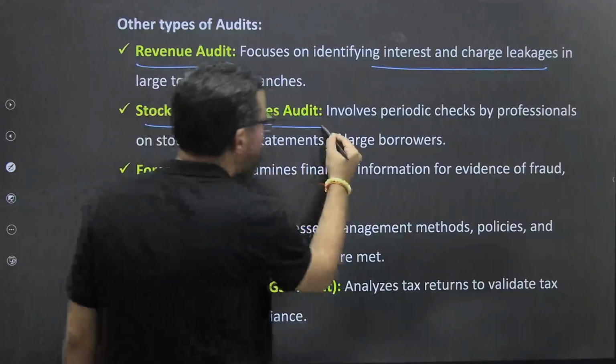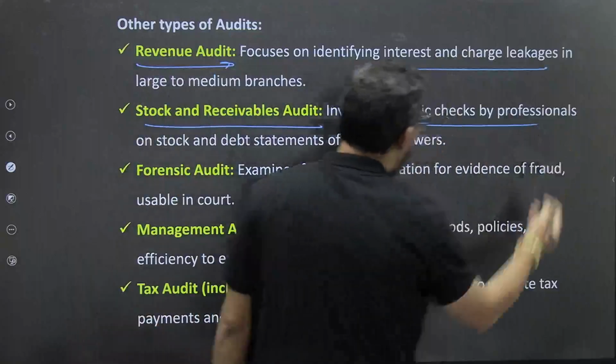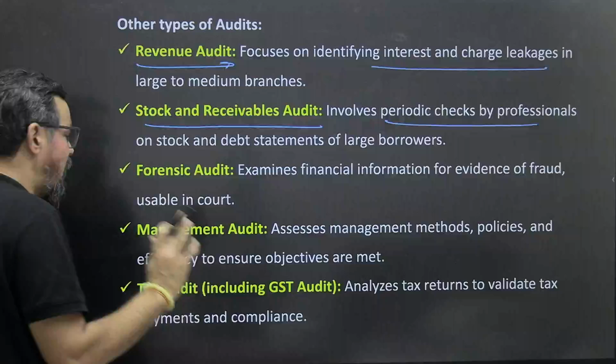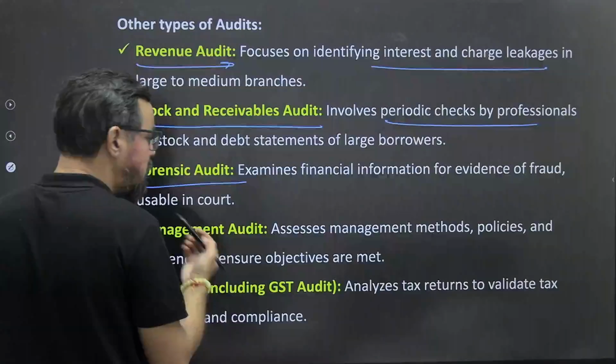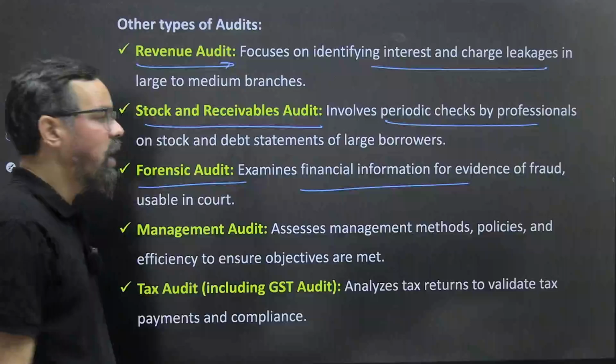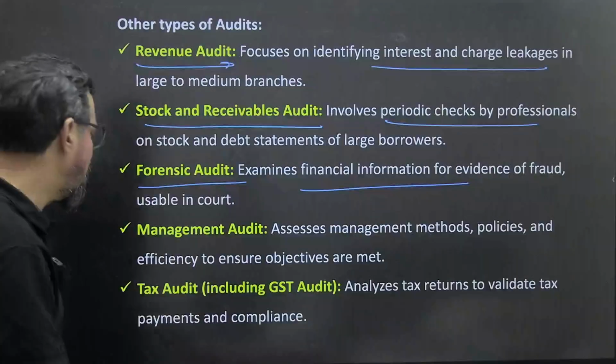Stock and receivable audit, again, is about the inventory. It involves periodic checks by professionals on stock and debt statements of large borrowers. Forensic audit, examining financial information for evidence of fraud, which we can present to the court in case of any default.